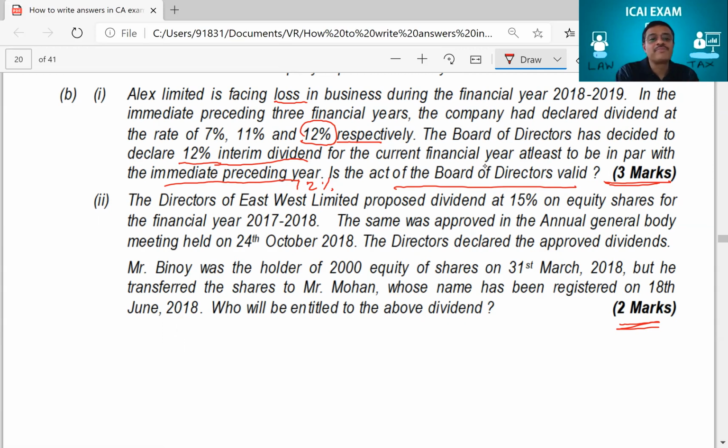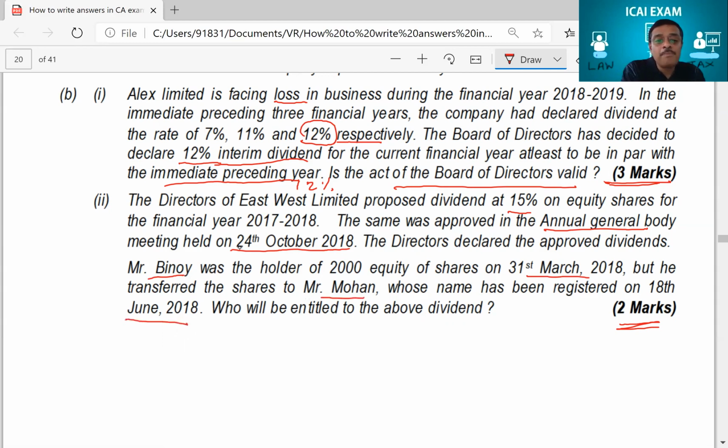Similarly, one more question. Directors of East West Limited proposed dividends at 15%. The same was approved in the AGM, which was held on 24th October. Very good, the AGM was held. Then Binoy was the holder of 2,000 equity shares on 31st March, but he transferred the shares to Mohan, whose name was registered on 18th June itself.